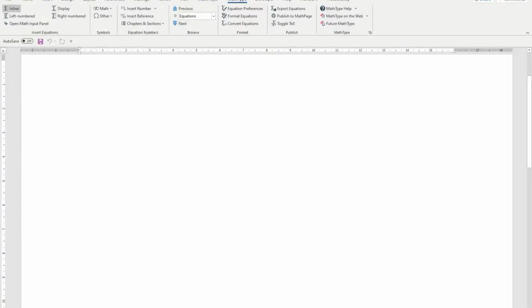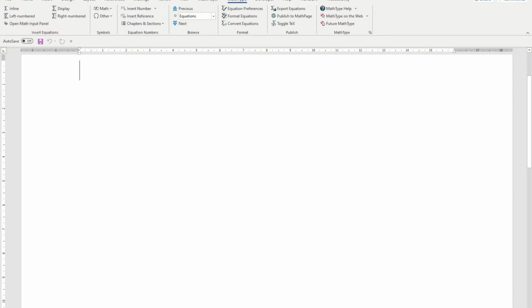MathType grouping. Insert equations grouping. Inline button, insert inline equation (Control plus Alt plus Q), numbered button, insert numbered equation (Control plus Alt plus Shift plus Q), open math input panel button, insert handwritten inline equation (Control plus Shift plus M). I'll leave it there. I thought it would be worth tabbing through some of the options, but as I mentioned, I can't do anything useful with them.